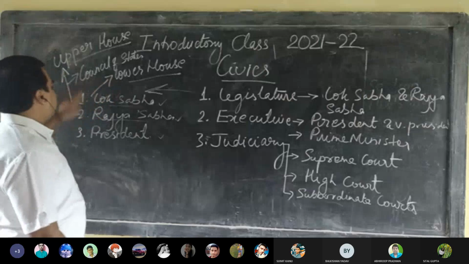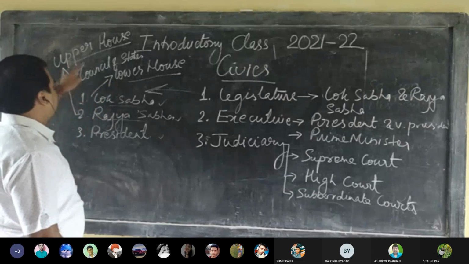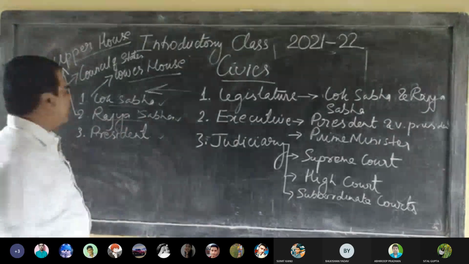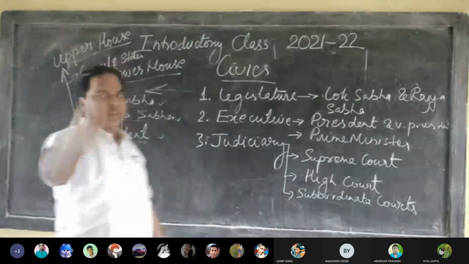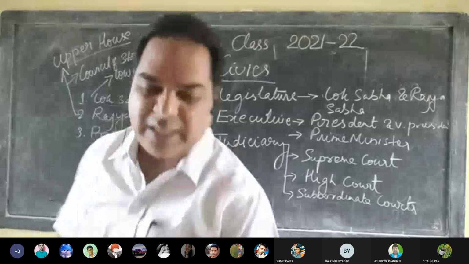Lok Sabha is the lower house, Rajya Sabha is the upper house. Rajya Sabha is also known as the Council of State. And this President, what is the role of the President? We'll discuss this later on.